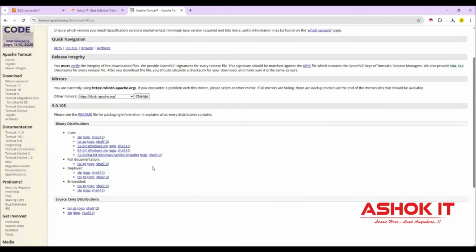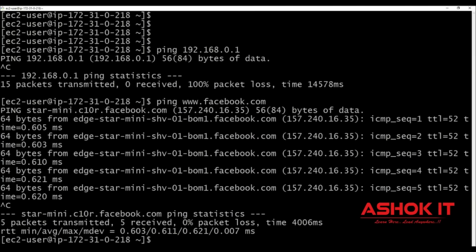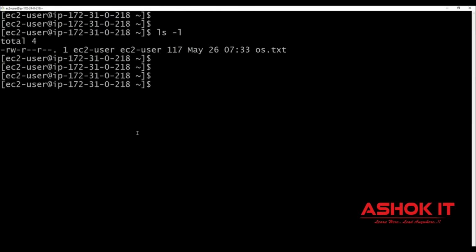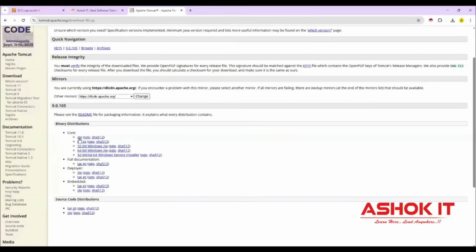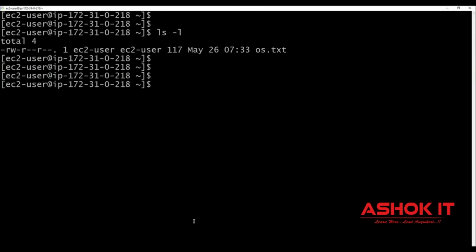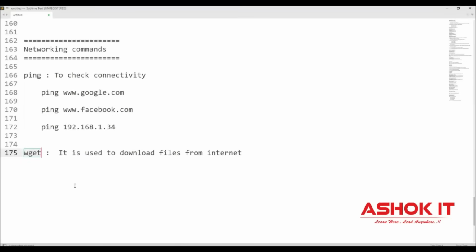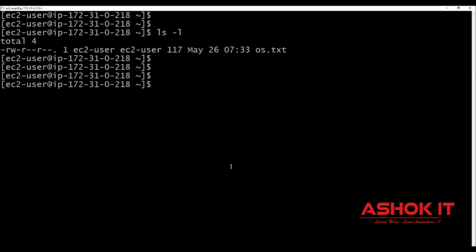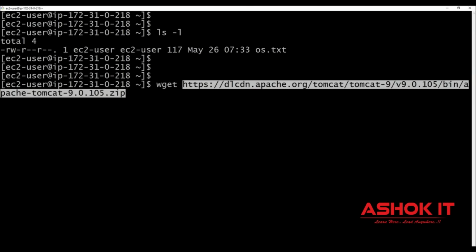Same thing, can I do in the Linux machine? No, because I'm using a CLI based Linux machine. So currently I don't have any file here. Tomcat server is not available in my system. How to download this Tomcat server zip file in this Linux machine? That's where we are going to use a command called wget. It is used to download files from the internet. So go to here, copy the link address of the zip file. If you click on the zip, the file will be downloaded. If you want to copy that zip file location, right click on the zip, copy link address, and go to the Linux machine, wget the file path. On the internet that file is available, give the file path.